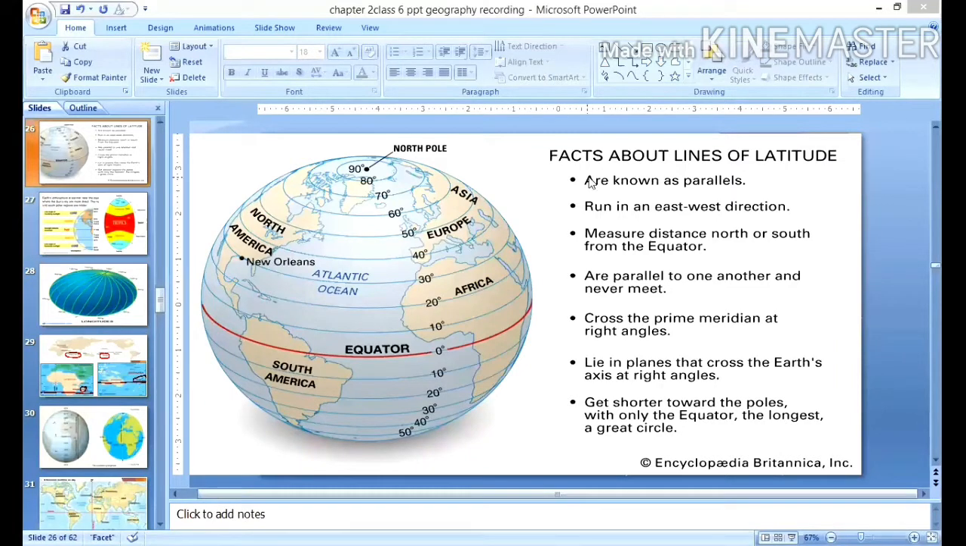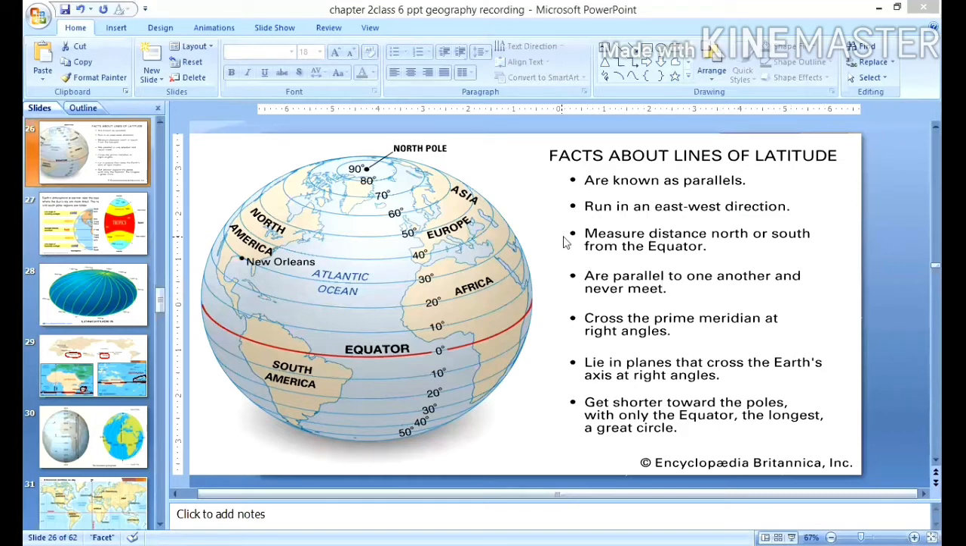Hi everyone. Today we are going to conclude the lesson with the longitudes and the time zone. In the previous recording, you have learned about the latitudes and the heat zones.